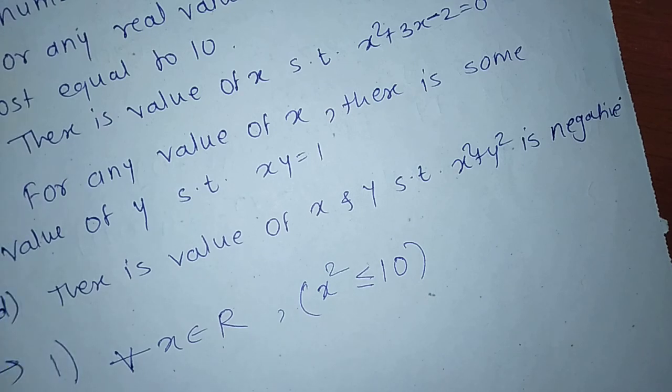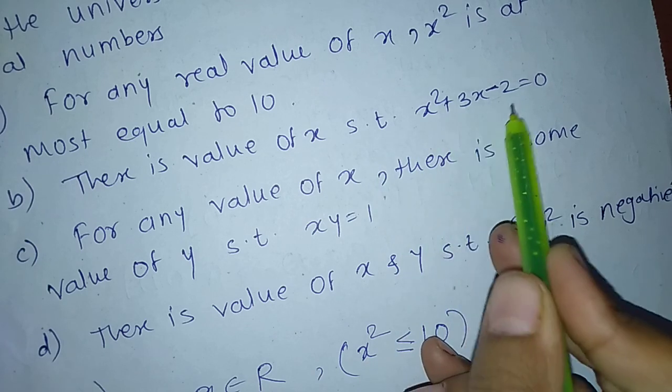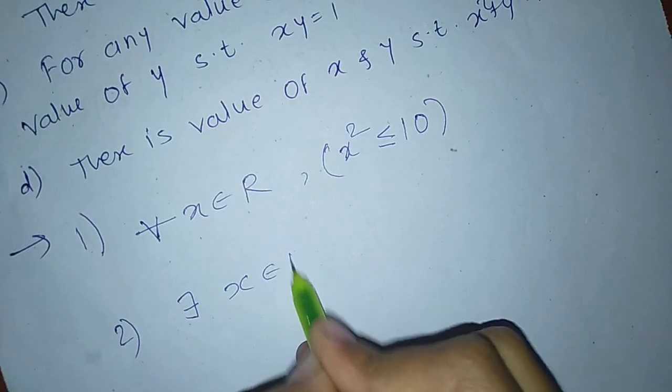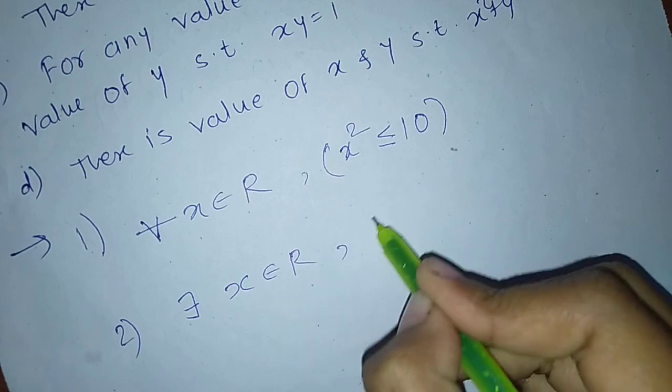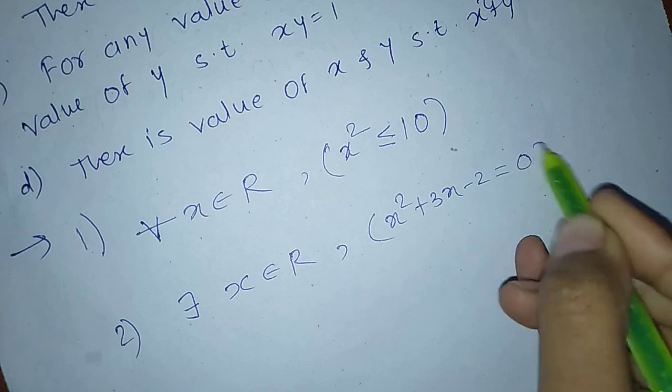Second, there is a value of x such that x square plus 3x minus 2 equals 0. There is means there exists x belongs to R such that x square plus 3x minus 2 equals 0.